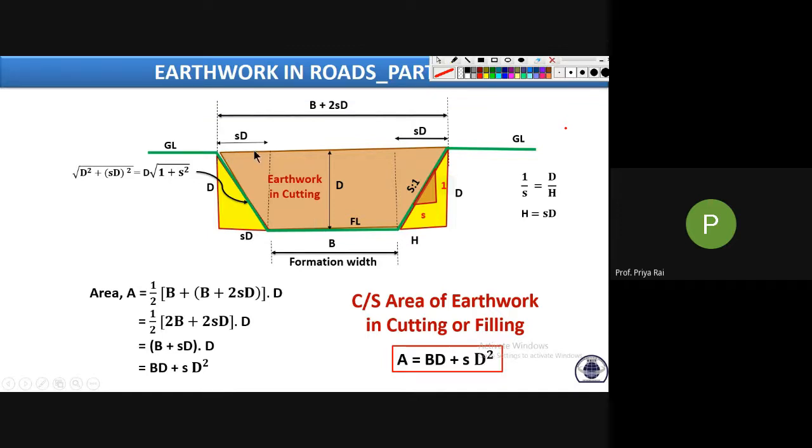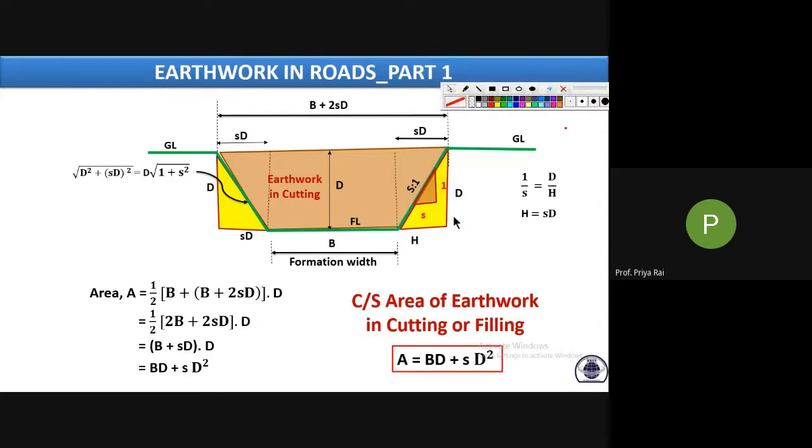You can see this is one triangle, and this is what? Half into base into height, twice, plus b into d. If you simplify, you will get this formula only, BD plus SD square. Clear till here? Clear? Yes, ma'am. Okay.